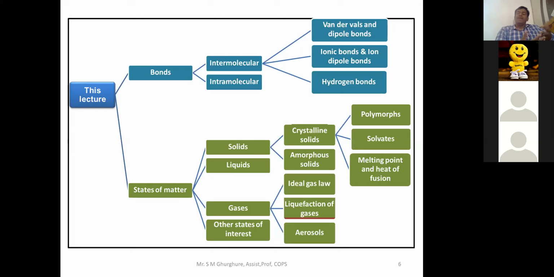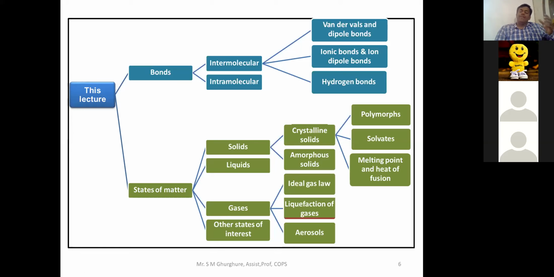Matter is composed of a number of atoms as well as molecules. According to its physical nature, matter is classified into solid, liquid, and gas, and another state of matter is known as plasma. This is the physical classification: solid, liquid, gas, and plasma.